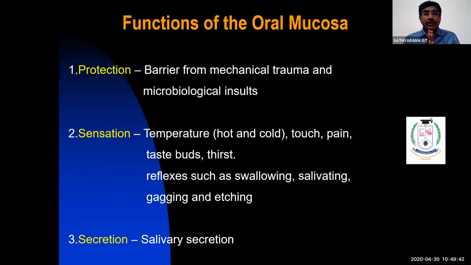So before I talk about the function of oral mucosa, the oral mucous membrane has two parts, that is the vestibular part and the oral cavity proper. Okay, the vestibular part is separated by your lip and cheek. The oral cavity proper is separated from the vestibular part, superiorly it is the hard palate, inferiorly it is